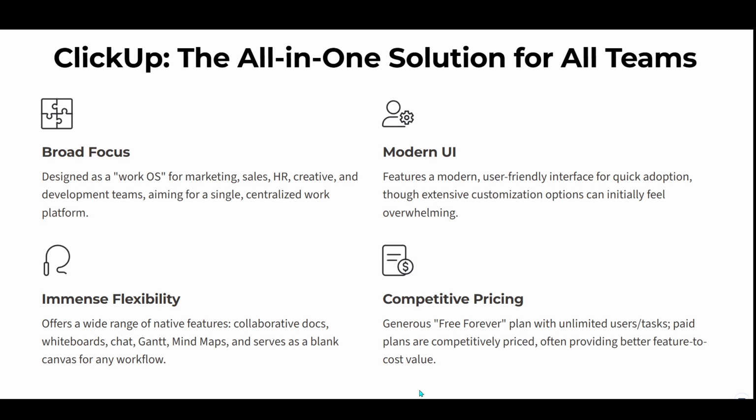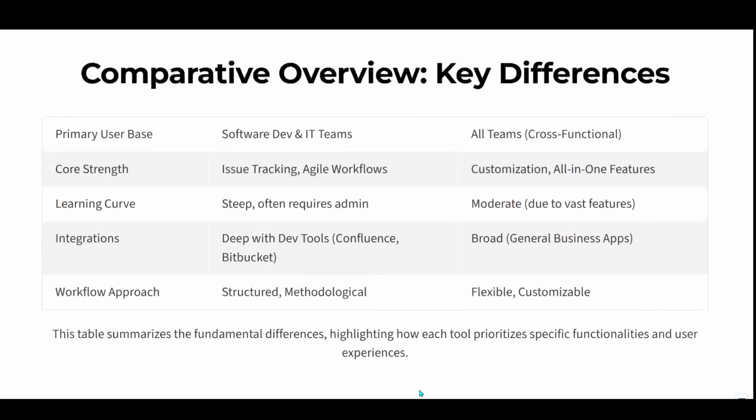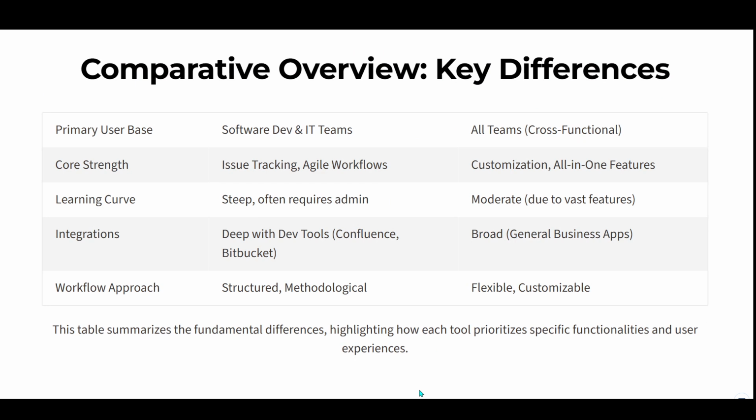In summary, choose Jira if you're part of or manage a team centered around software development and need robust, purpose-built tools for issue tracking, agile workflows, and seamless integration with other developer platforms. However, if you're leading a diverse, cross-functional team that handles various types of projects, ClickUp might be the better choice for you, especially if you appreciate an all-in-one platform that offers the best feature-for-price value on the market.